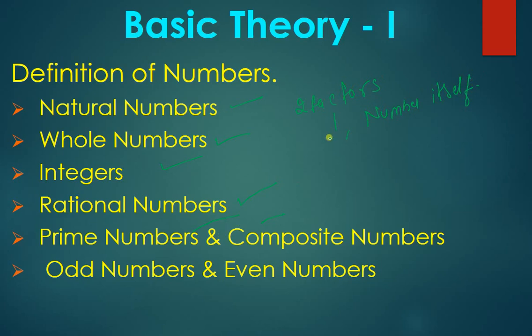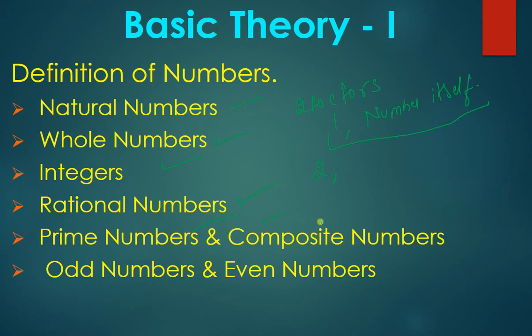These are the two factors of a prime number. First prime number is 2, and 2 is the first and only even prime number, and all the other prime numbers are odd, right?